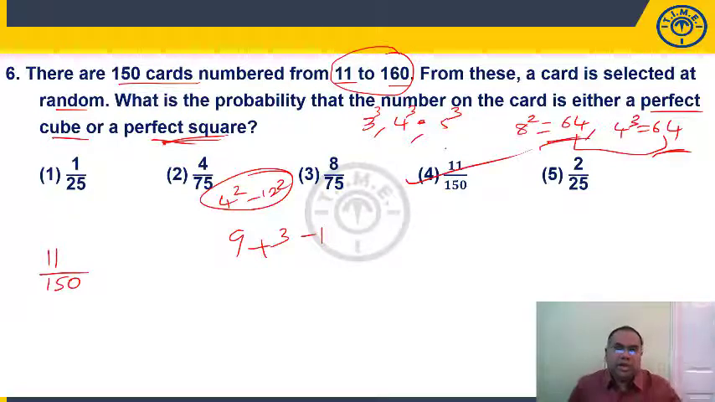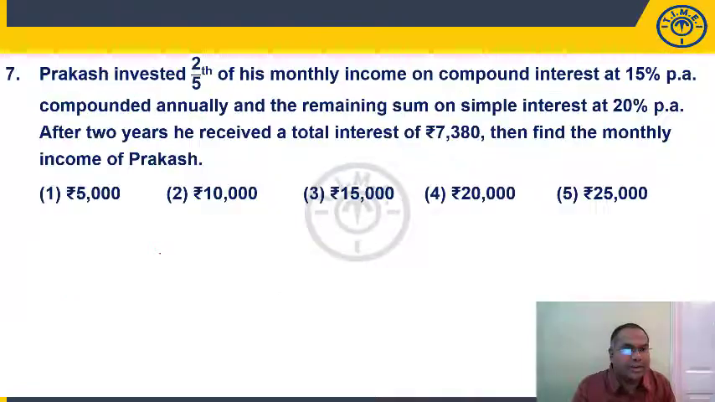You got the point? So from 11 to 160, we have perfect squares, 9 perfect squares, 4 square to 12 square, and perfect cubes we have 3 cube, 4 cube, 5 cube. But if you take the number 64, it is a perfect cube as well as a perfect square. I am counting twice, so I have to remove 1. So 9 plus 3, 12, remove once, so it is minus 1. So 11 by 150, choice 4.